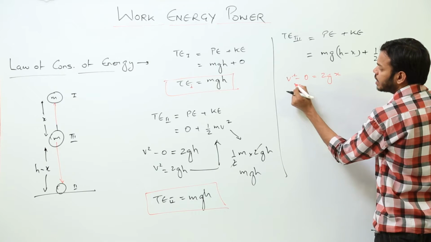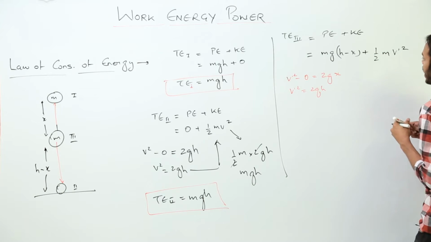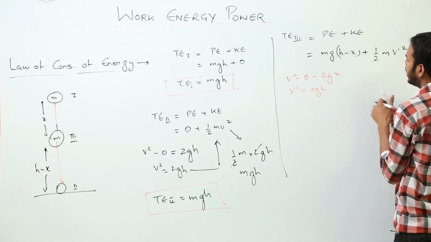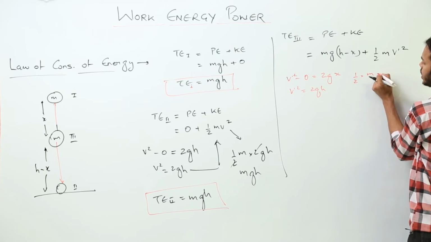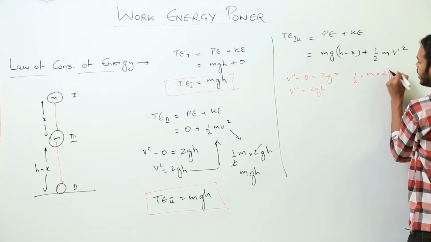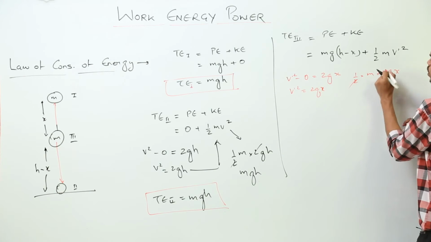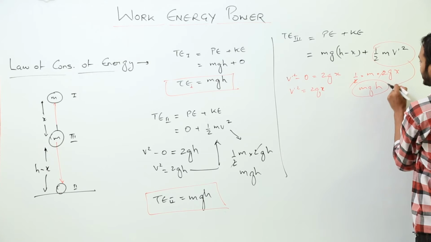So 2gx is v dash square. This is what we got. So now I am writing the value of v dash square here in this equation, half mv square. I'll get half m v dash square is 2gx. So this is mgx.